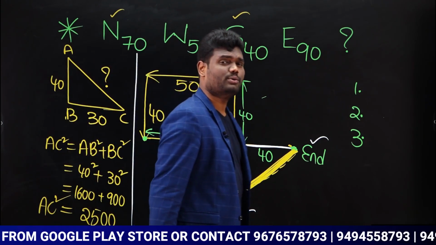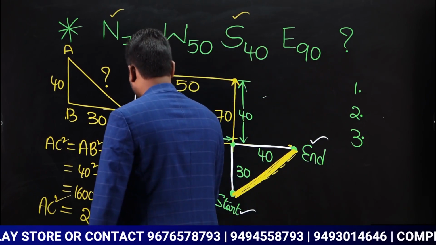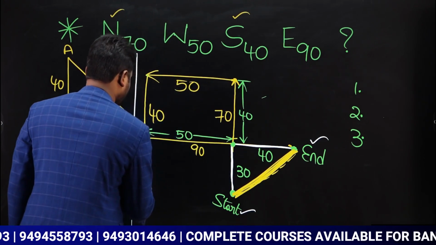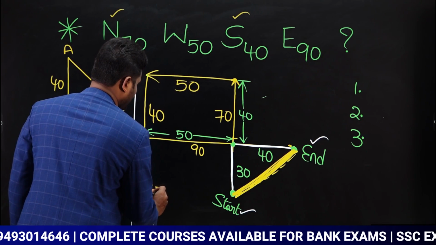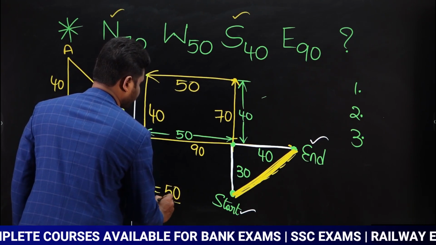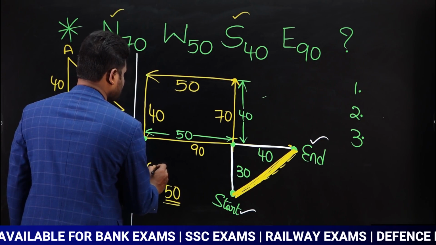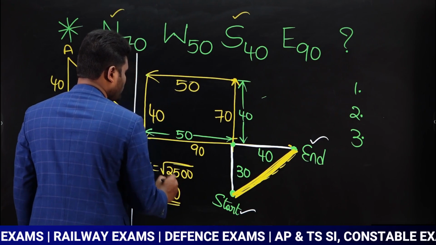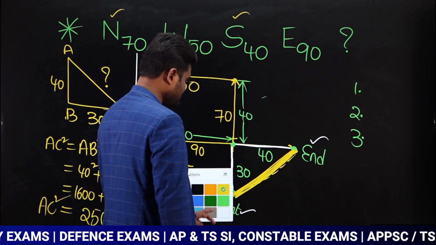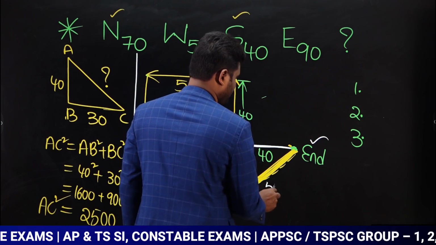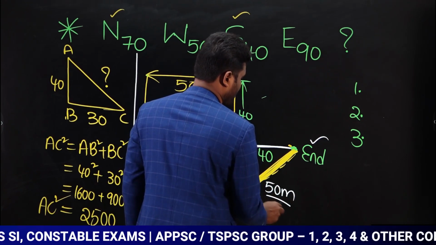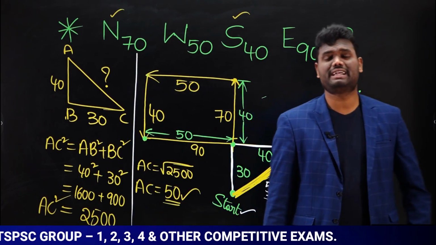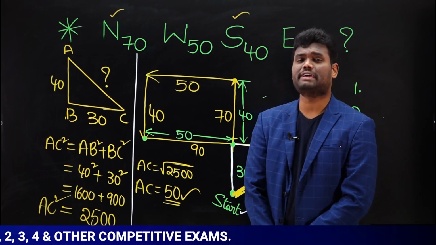If the AC square value is 2500, now I need to know the value of AC. Yes or no? Now the value of AC is nothing but the square root of 2500. Square root of 2500 is going to be 50. Yes or no? AC is equal to the square root of 2500, which is nothing but 50. So we can say the answer for this question is going to be 50. Distance between starting point and ending point is how much? It is 50 meters. Is it clear? Very, very, very important.